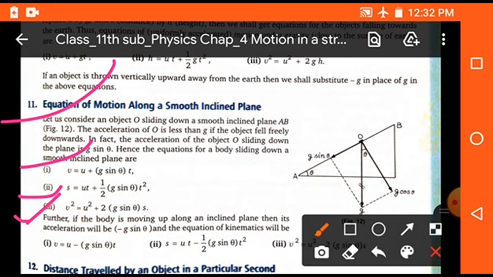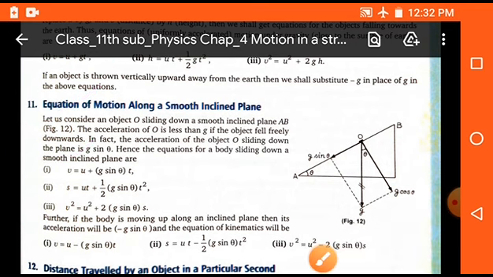Third one is v square is equal to u square plus 2g sine theta into s. So you here see acceleration is replaced by g sine theta, that means g sine theta is considered here as acceleration, and it is a component of acceleration due to gravity.